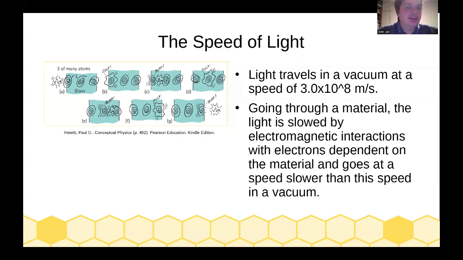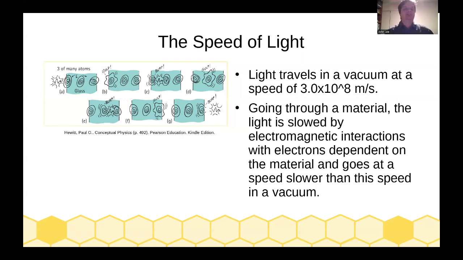So what you see on the left-hand side is a cartoon of this. The light interacts with electrons, which take a little bit to be excited and then kind of burp out the light to another electron, which gulps it up and then burps it out, and so on and so forth.